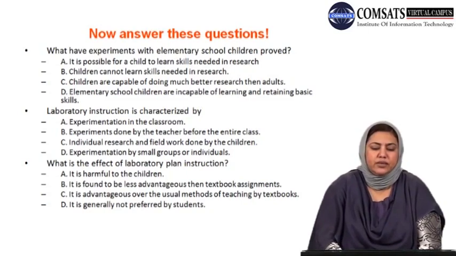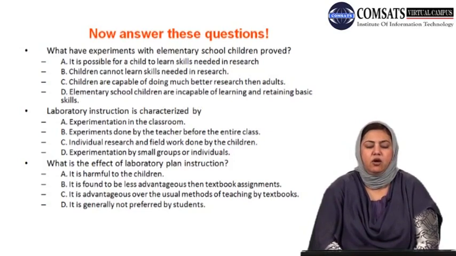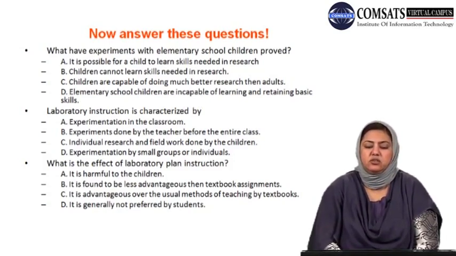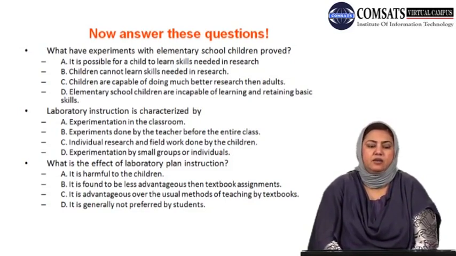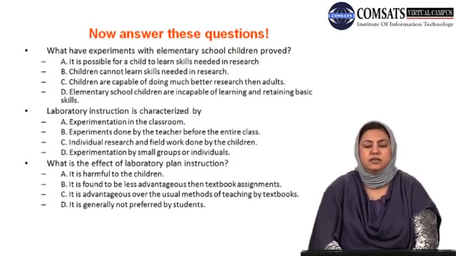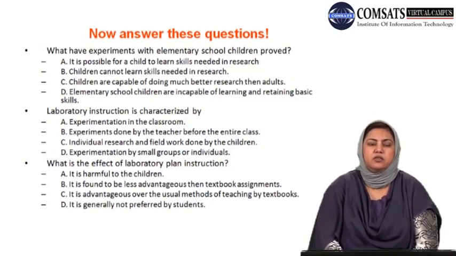I move on to number 2 question. That is, laboratory instruction is characterized by option A, experimentation in the classroom, option B, experiments done by the teacher before the entire class, option C, individual research and field work done by the children, and option D, experimentation by small groups or individuals. Which one of these do you think is the correct answer? Please mark your choice.